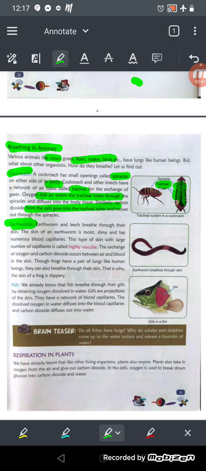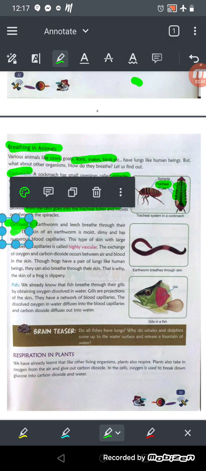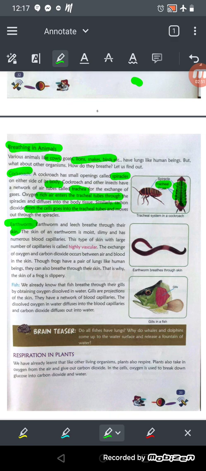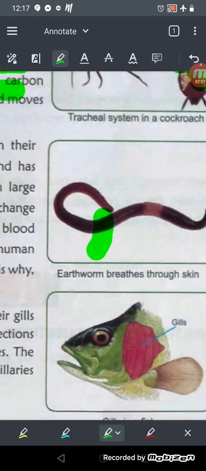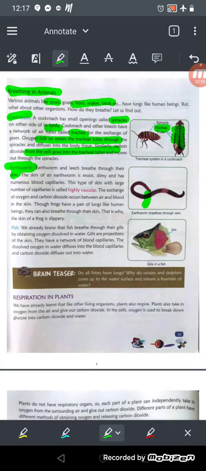Earthworm and leech breathe through the skin, and the skin of the earthworm is moist, slimy, and has numerous blood capillaries. You can see here, there are numerous blood capillaries, and the skin is very slimy, very moist, okay? You will notice it is always sticky. This type of skin with a large number of capillaries is called highly vascular.